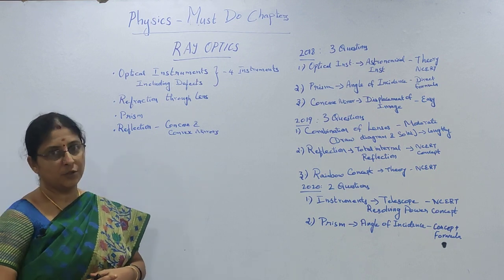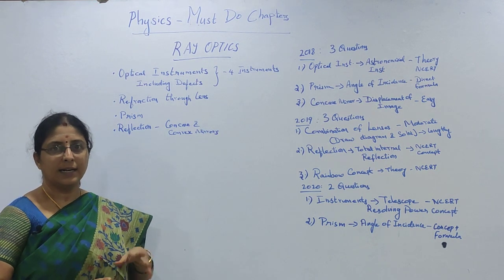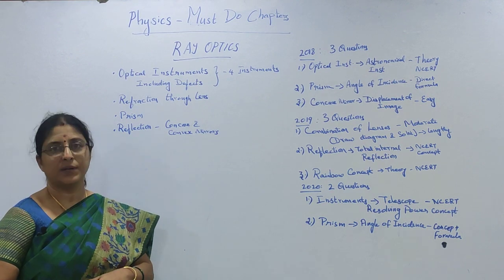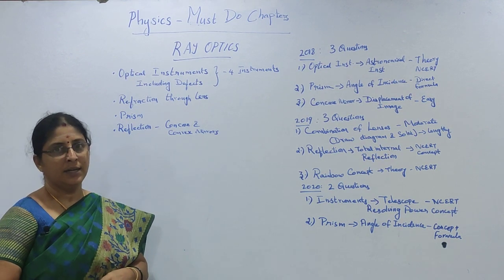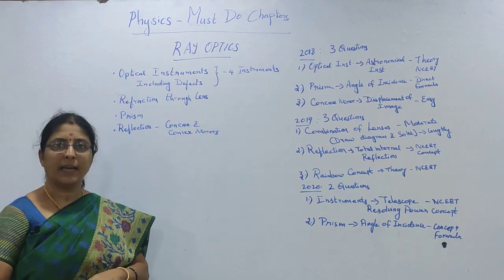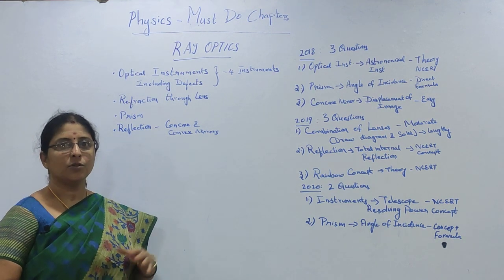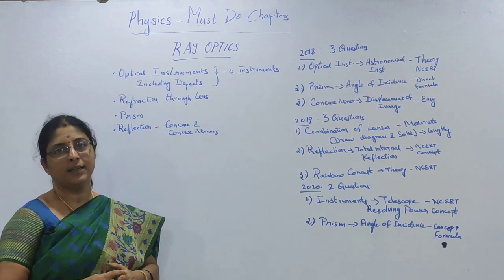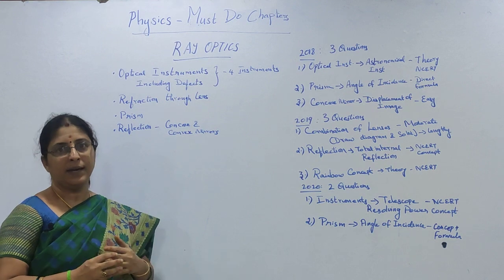Second thing is refraction through lens. That is another important area where you get questions, and another area is prism. Prism also we get questions. And the next area is reflection, so both concave and convex mirrors. These are the areas you have to focus on, and don't say, ma'am, you have listed all the areas. Yes, you have to prepare.